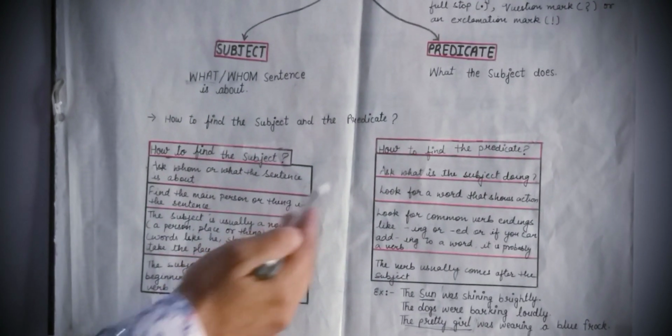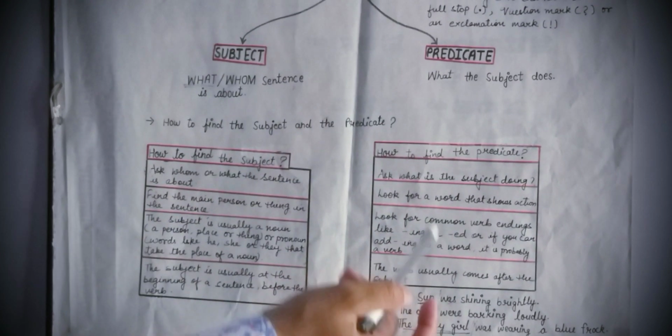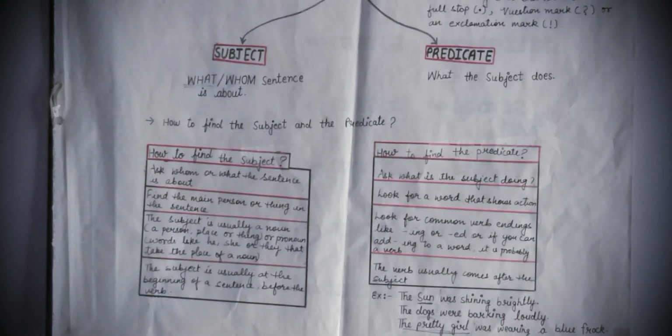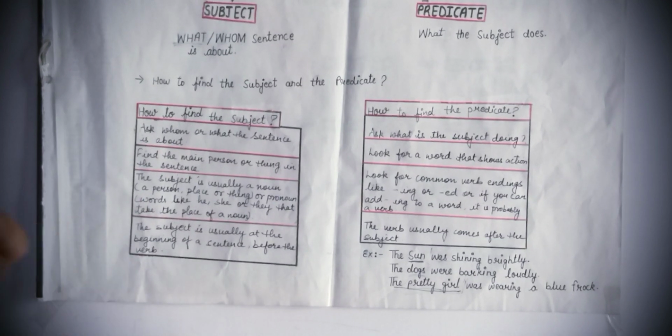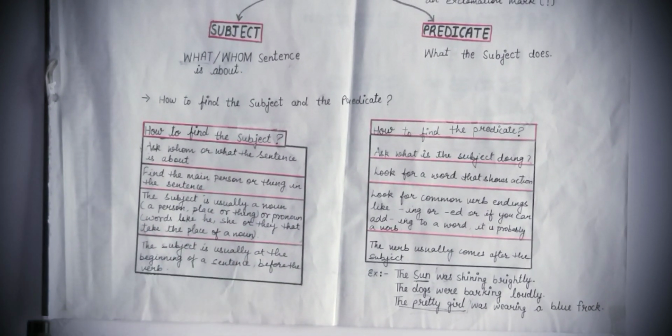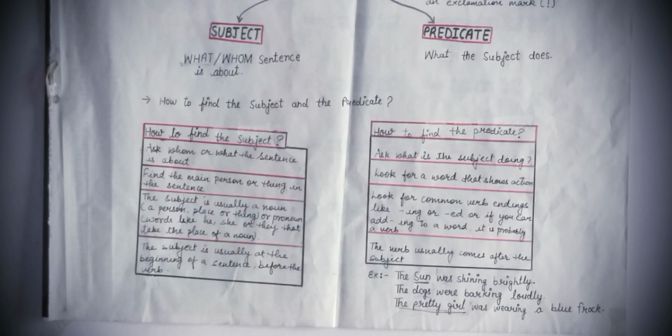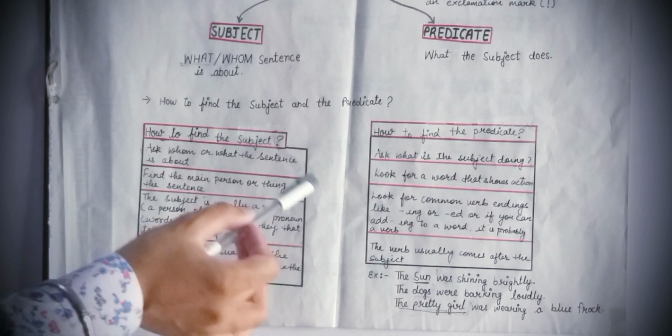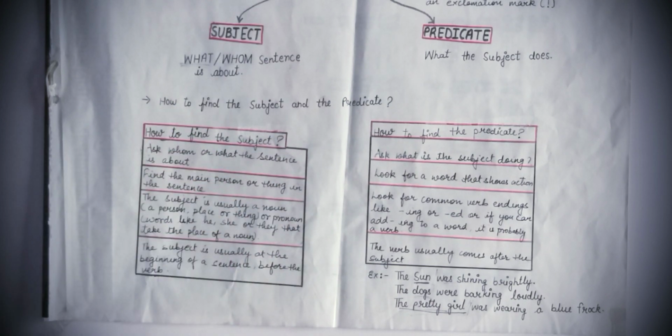Okay. And on the other hand, in the predicate, look for a common verb ending like ing. कोई भी word जो ing और ed से end हो रहा है, that is verb. And if you can add ing to a word, it is probably a verb. किसी भी word में अगर आप ing add कर दोगे, that will be a verb in the sentence. Last point, the subject is usually at the beginning of the sentence. Subject हमेशा sentence के starting में आपको मिलेगा.